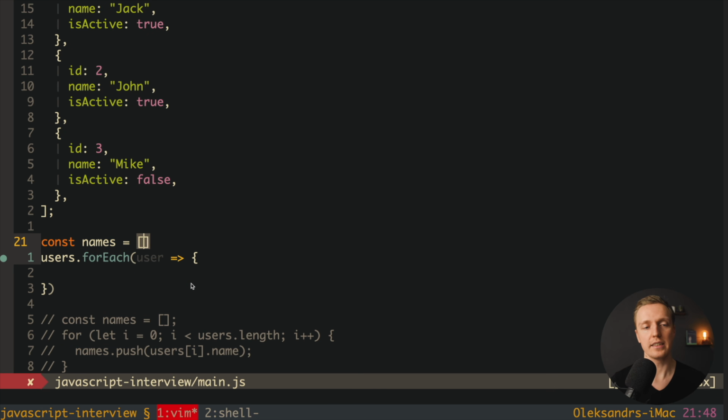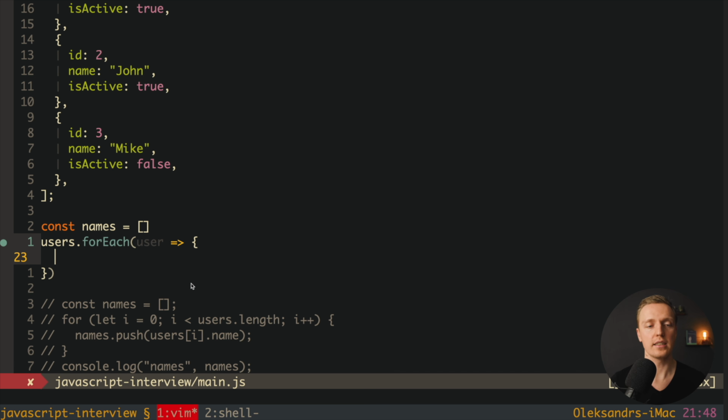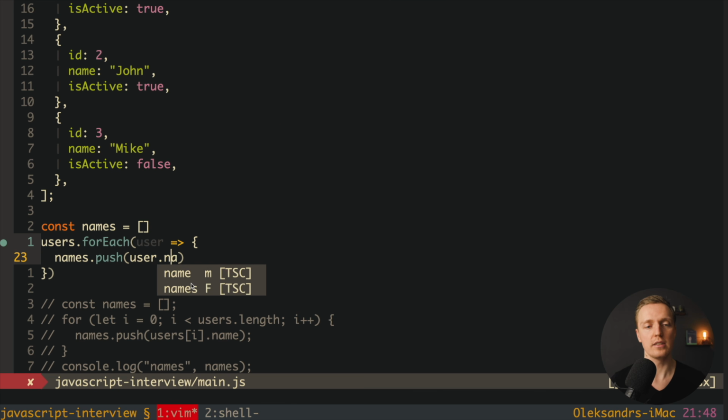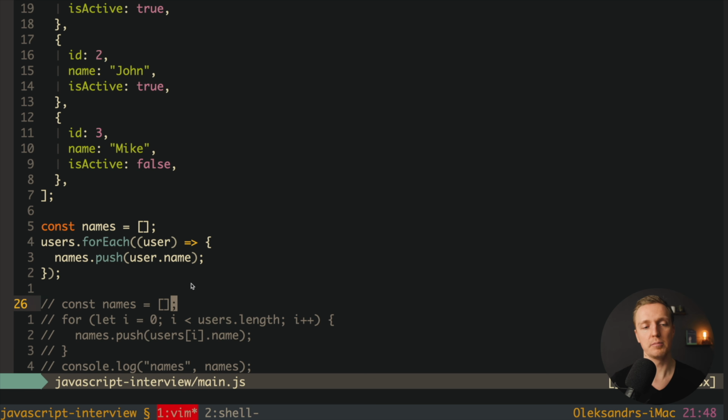So what we want to do here is exactly the same stuff like we did previously. We created here an array names, and now inside our forEach loop we want to push inside our names our user.name. And as you can see, in comparison to our old code, this code is much easier to read. Let's uncomment here our console log and check if it's working. As you can see, we are getting exactly the same results, so this is your level 2 of writing code.